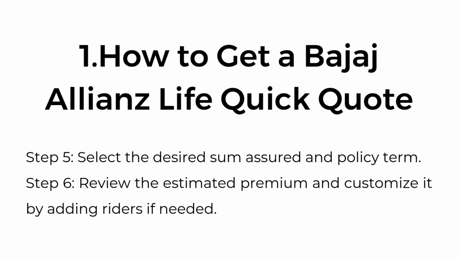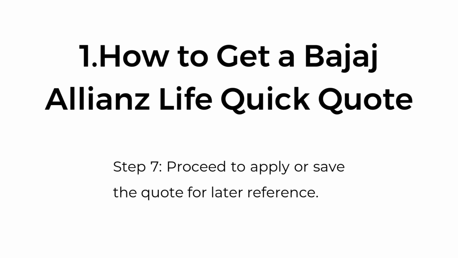Step 5. Select the desired sum assured and policy term. Step 6. Review the estimated premium and customize it by adding riders if needed. Step 7. Proceed to apply or save the quote for later reference.